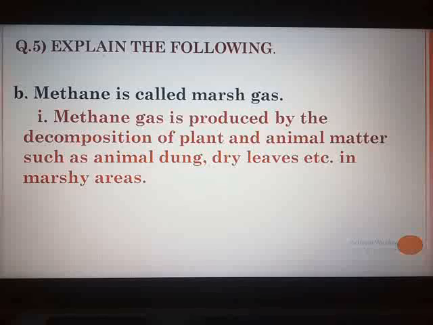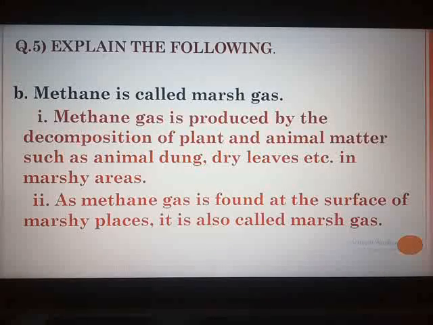See, I have formed this point by using the information on page number 148. You can see biogas plant, first 2 lines. That I have modified and formed your first point over here. Second point you will get on page number 147. You can see occurrence, point number 5. As methane gas is found at the surface of marshy places, it is also called marsh gas. Very simple. Why is it called marsh gas? Because this methane gas, in the form of bubbles, is found in marshy places.